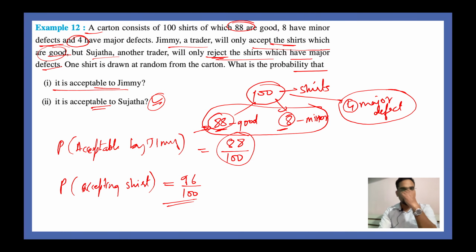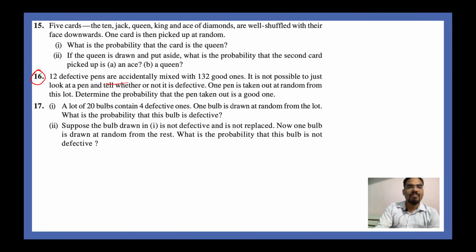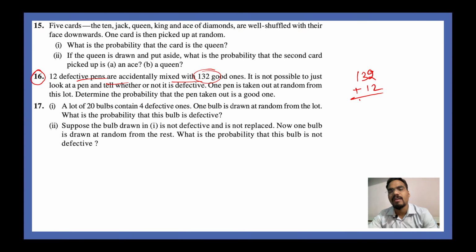Yes. So it is the question just like Jimmy and Sujata question. 12 defective pens are accidentally mixed with 132 good pens. So 132 plus 12 pens. How many pens do you have in total? You have 144 pens. So out of those 144 pens, 12 are defective and 132 are perfectly fine.